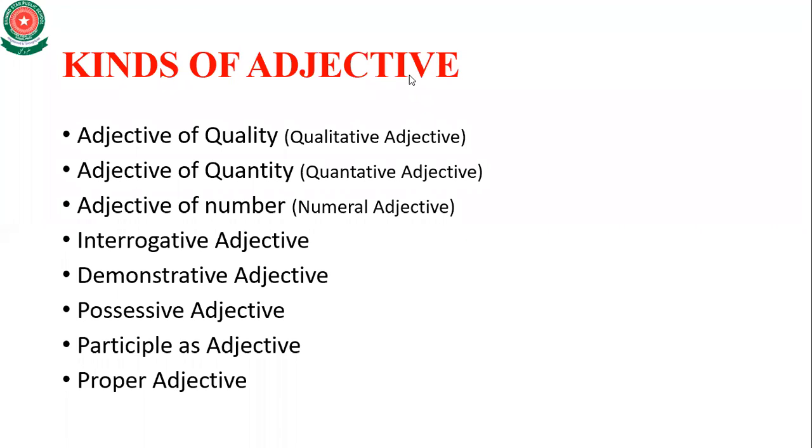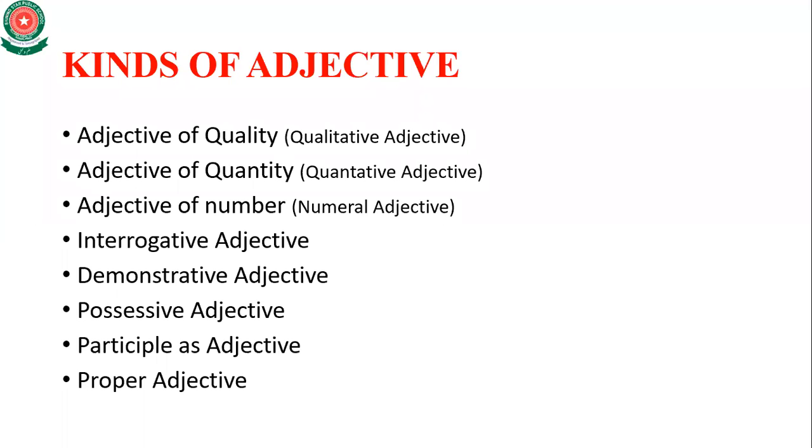Number 5, demonstrative adjective. Number 6, possessive adjective. Number 7, participle as adjective. And number 8, proper adjective.